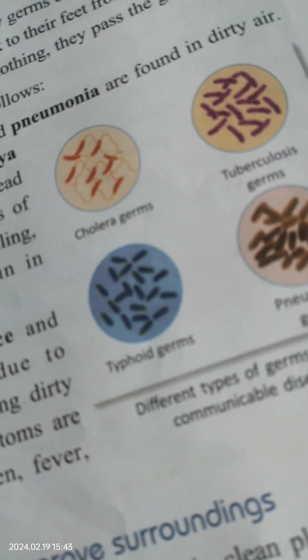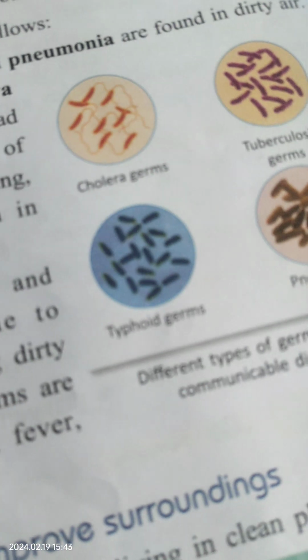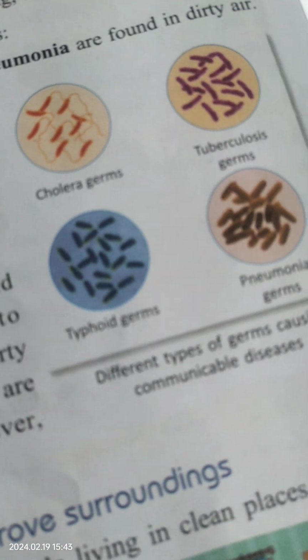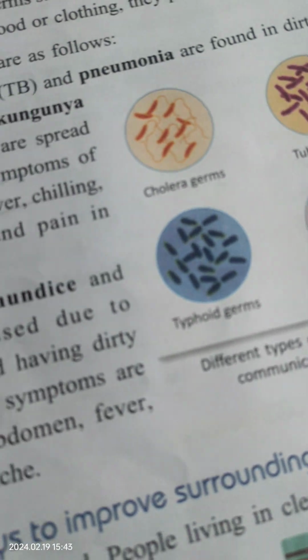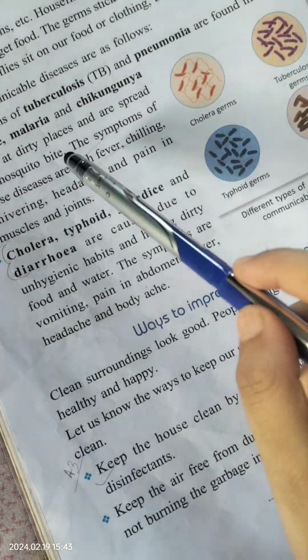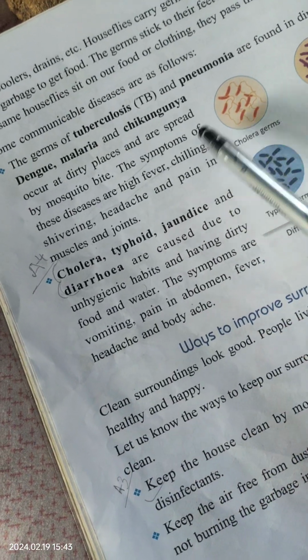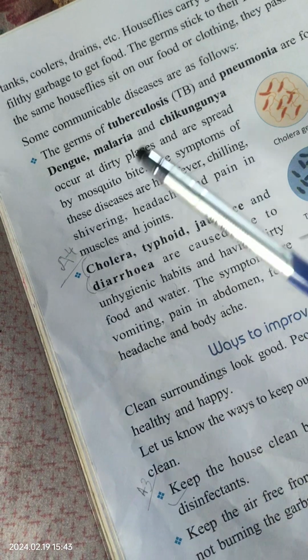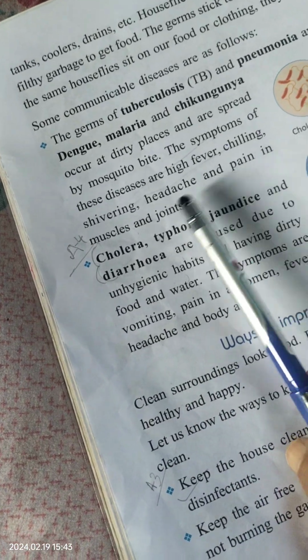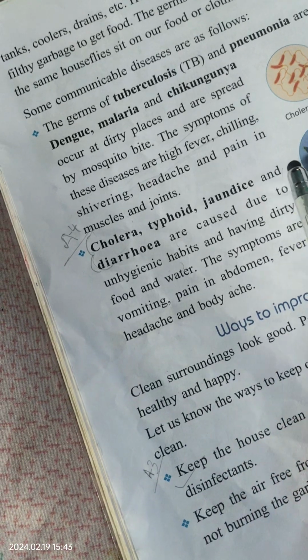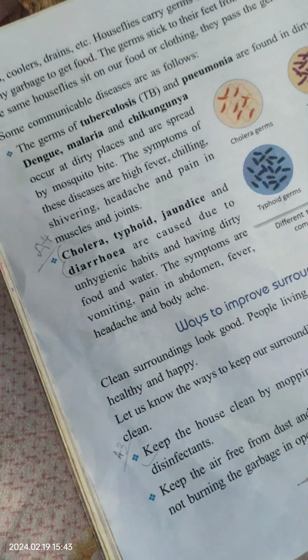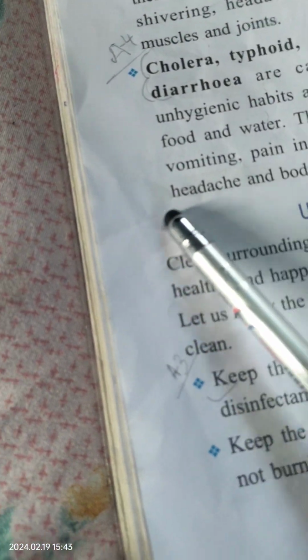Okay, means when mosquitoes sit over there and then come and bite us, that is how it happens. If you have these diseases, you will have symptoms like high fever, like 102. Chilling means बहुत ज़्यादा ठंड लगना. Shivering means you are shivering with that much cold. Headache, सिर में दर्द होना. And pain in muscles and joints means it will pain in your muscles and joints. So till here we will be doing our part 4.